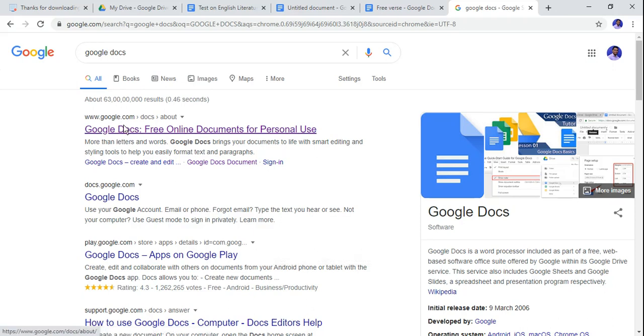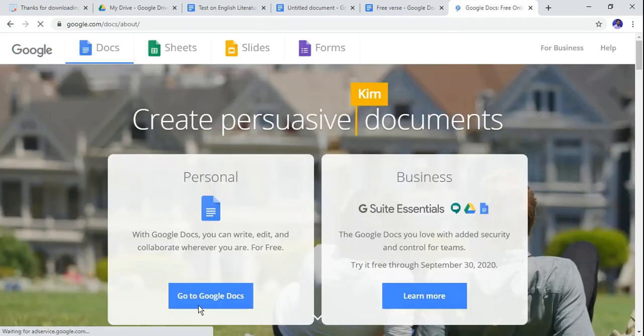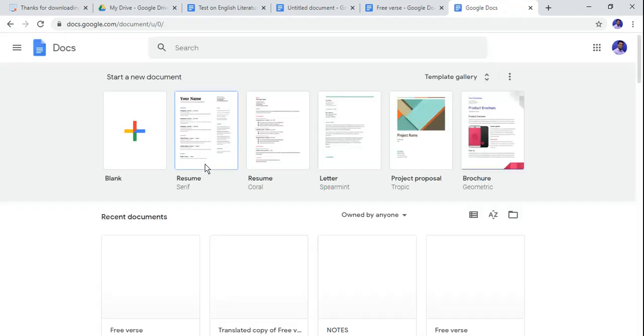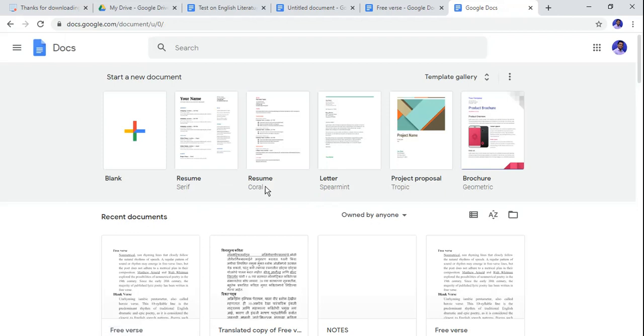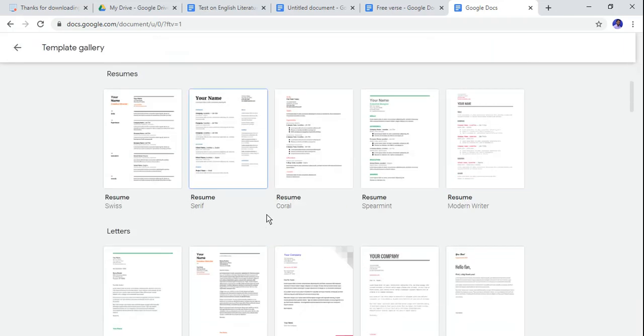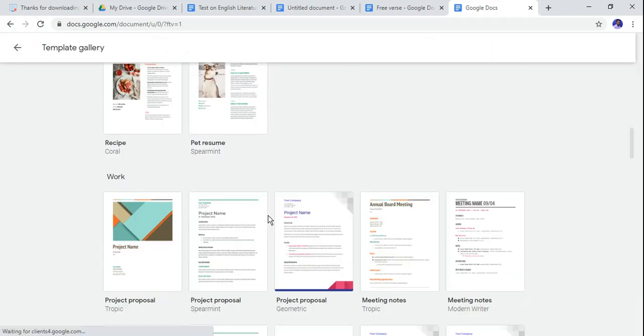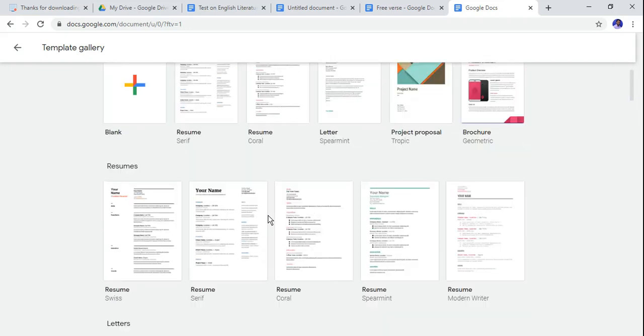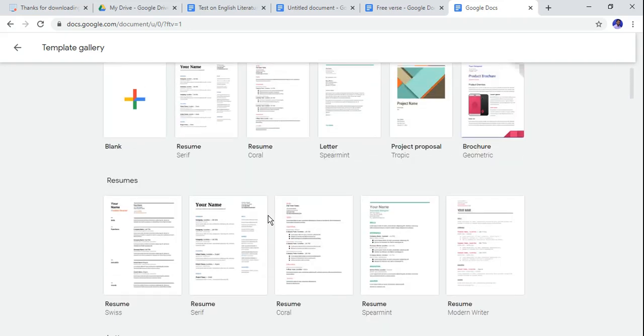So I search Google Docs, you can see the website. So go to Google Docs. There are predefined templates where you can create your resume. Later you can write a proposal. You can use these templates to create your documents, and these predefined sample materials are available here.